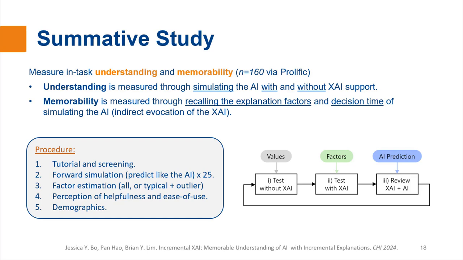And lastly, review the correct AI predictions. Next, depending on their condition, the participants had to either estimate or recall the factor that best applied to all instances in general or instances in the typical and outlier subspaces. Lastly, the trial ended with a survey of the perceived helpfulness and ease of use of the XAIs and a report of their demographics.